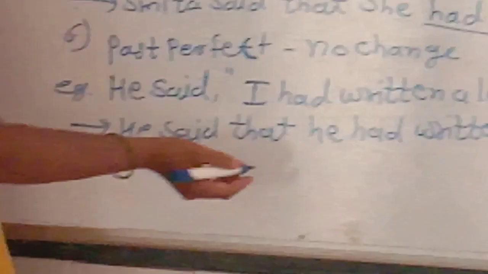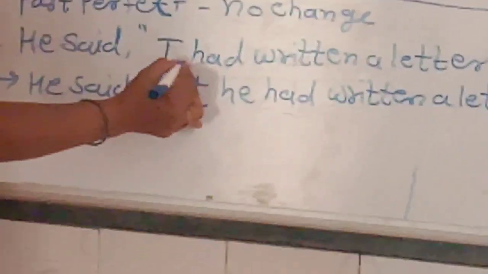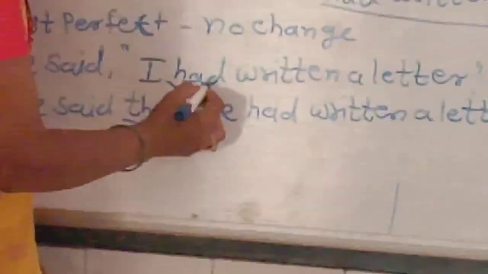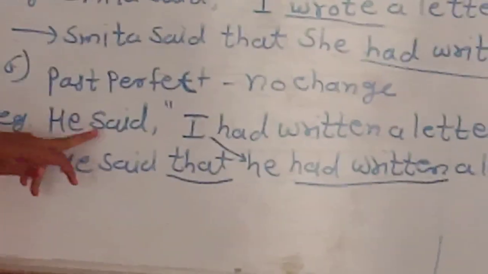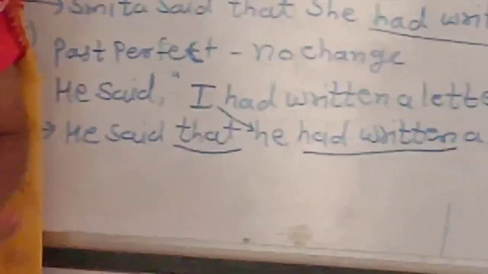Here we make only 2 changes. We take conjunction that and we change the pronoun I into he. We don't make any change in had written. Means in past perfect tense there is no change in direct sentence tenses or in indirect sentence tenses.